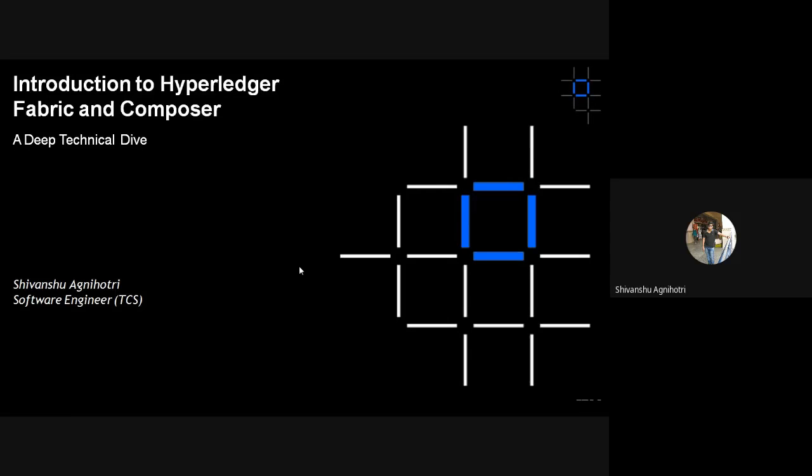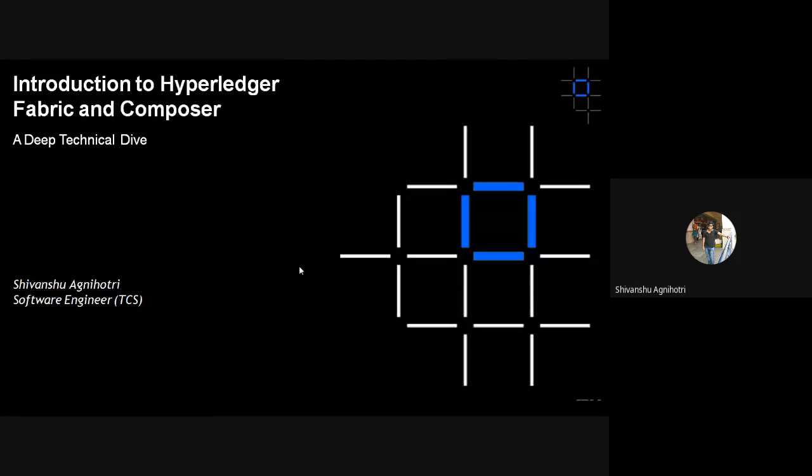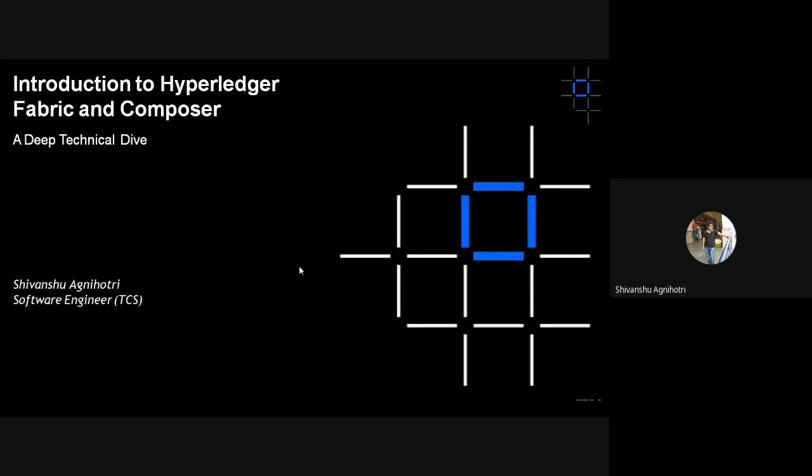I will give a brief idea about what Hyperledger, Fabric and Composer are. After that, we will discuss technical aspects like how a transaction executes inside a Hyperledger Fabric network. Then we will see some installation steps.